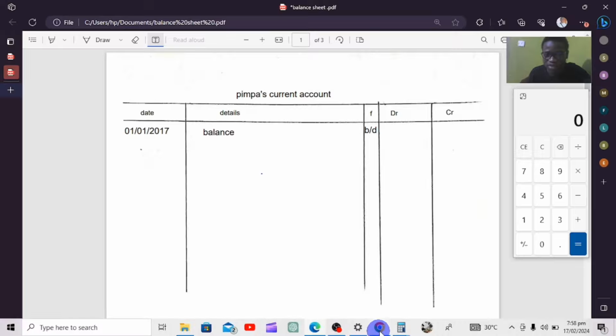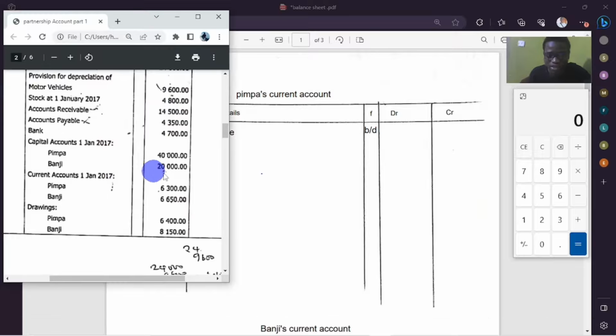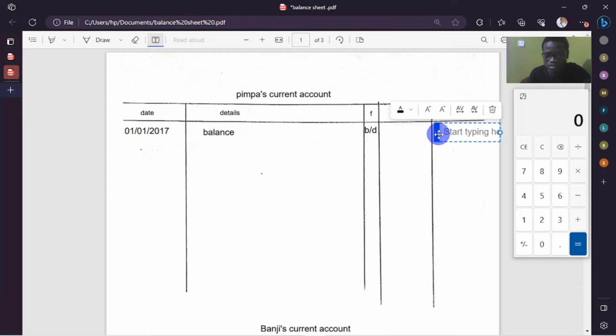Like we've seen, it wasn't indicated whether this is a debit balance or a credit balance. It just said these are the opening balances. So if it's not indicated, you take it directly to the credit side, then it will surely work out for you. So we're going to record this amount here, 6,300.